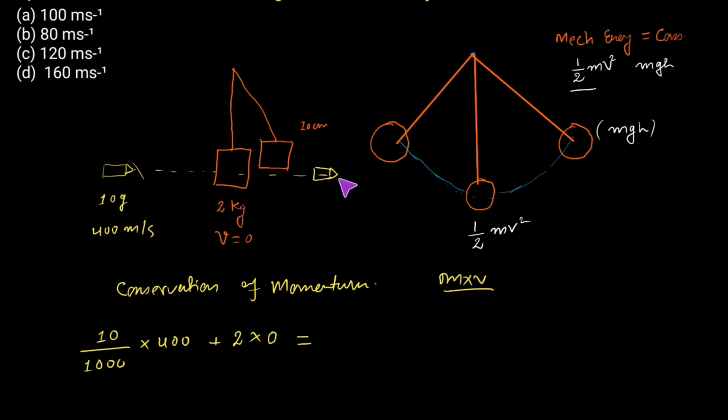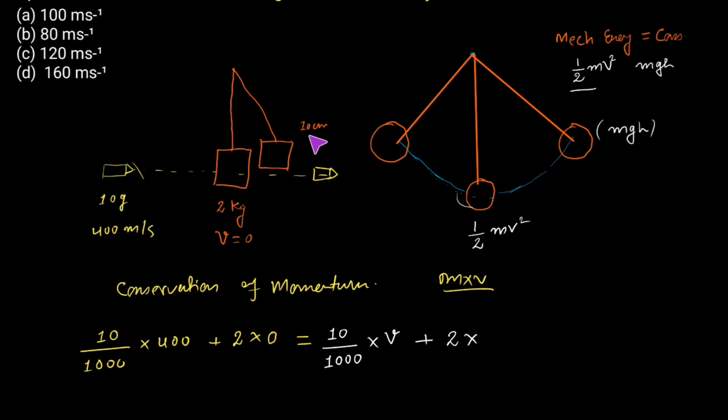This will be equal to the momentum after the collision. So the mass of the bullet into velocity after collision: mass is 10 gram, so again we have to convert it into kilograms, into the velocity of the bullet. This velocity we are asked to find. Plus after collision the mass of this wooden block will remain 2 kg, into the velocity of this wooden block after collision. It is not given to us, so we have to find out the velocity of this wooden block first. One way of finding the velocity is always, as I told you, that when this bob reaches its extreme points, the whole of its kinetic energy would be converted into its potential energy.